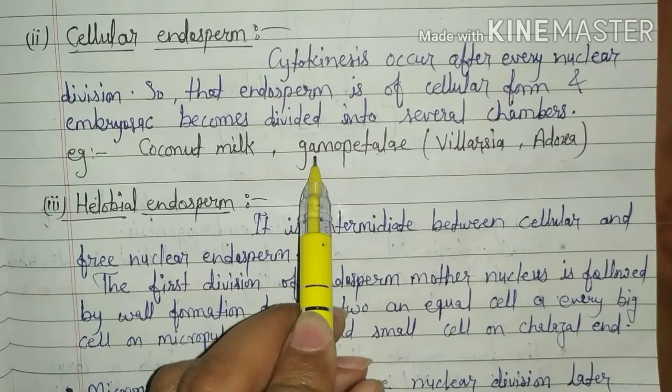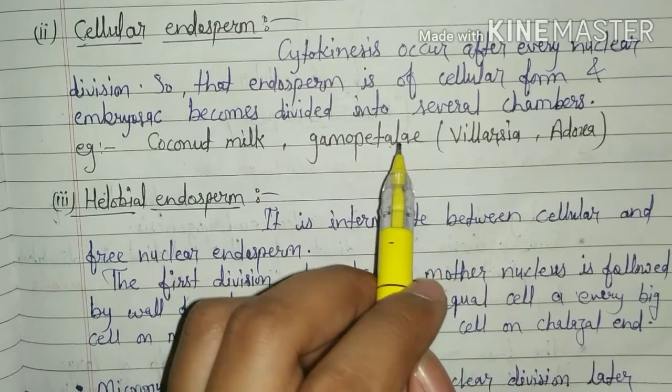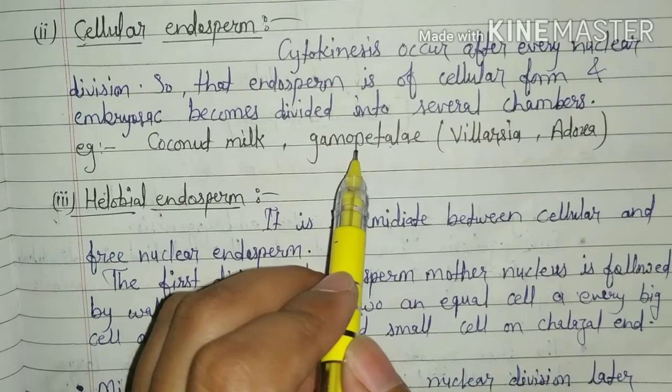and in the gamopetalae series of angiosperms. Gamopetalous means petals are in fused condition. For example, in the Villarsia plant and in the Adoxa plant.